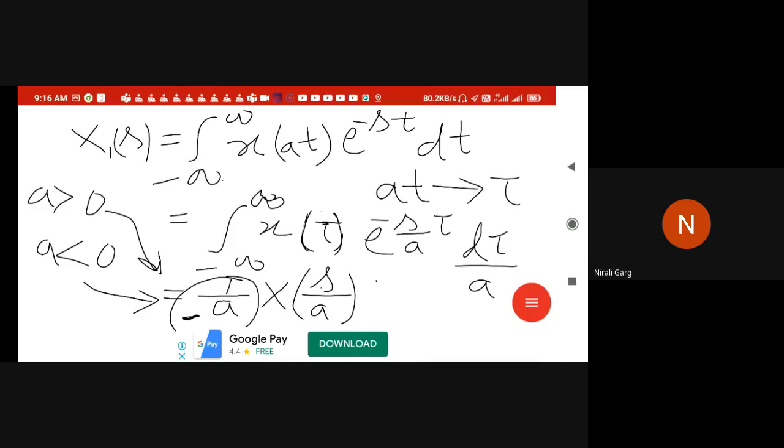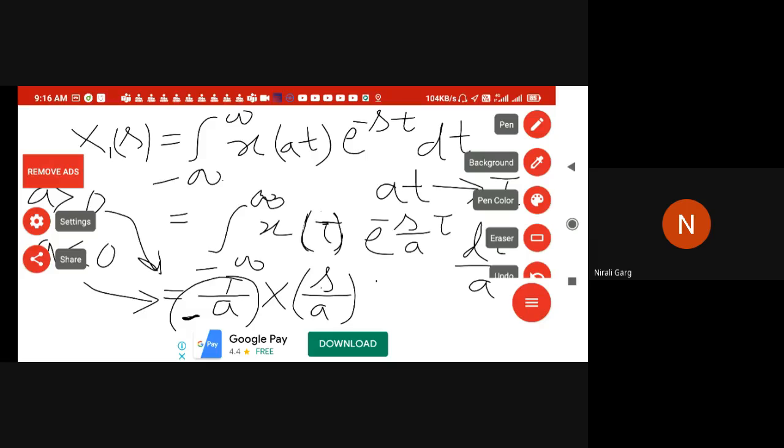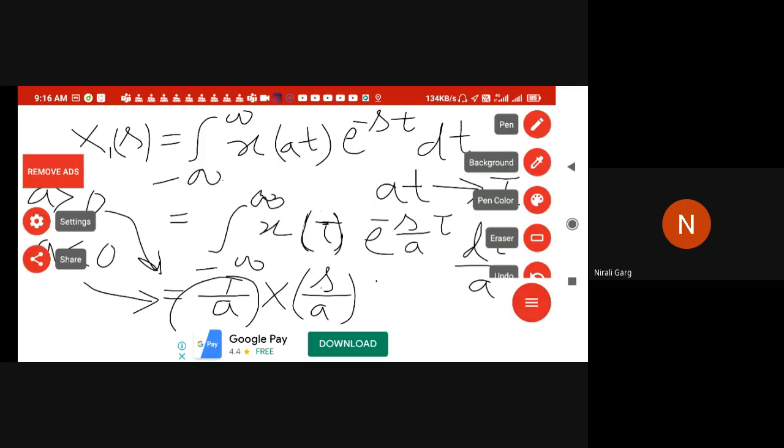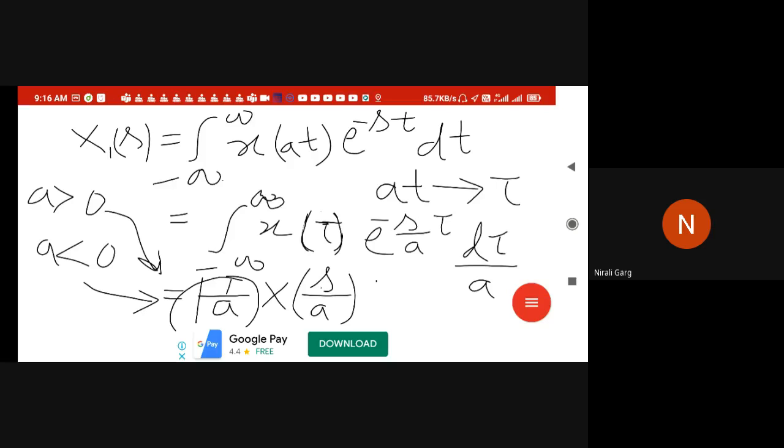Here I'm saying that if a is negative, then 1 over minus a will become positive, and if a is greater than 0, then 1 over a will also be positive. So in both cases, if I want to combine them into one, I will write 1 over mod a into x of s by a.